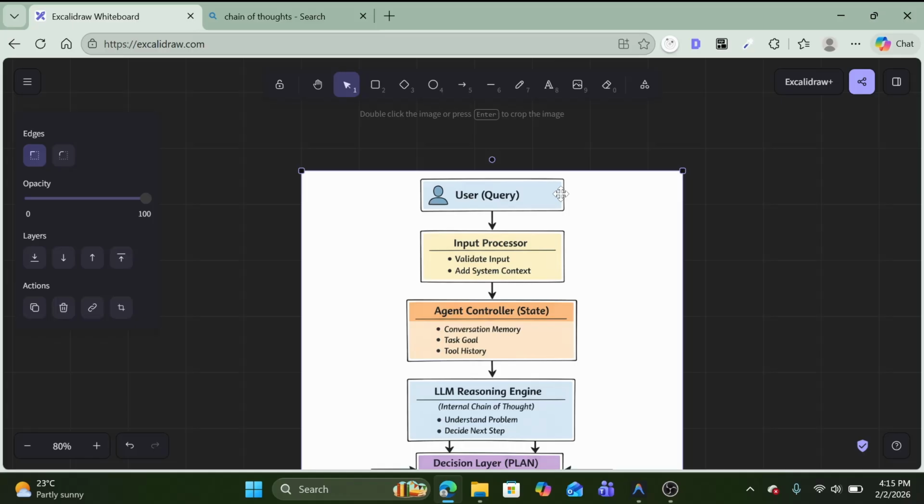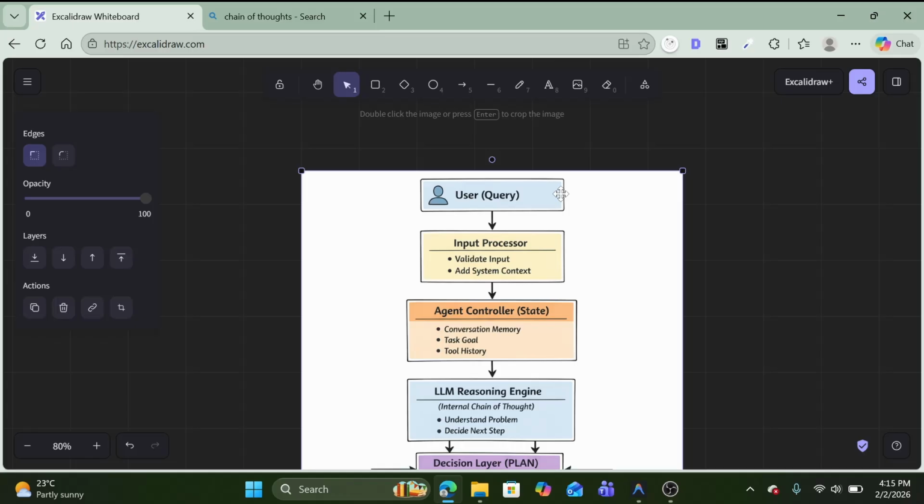After that, what happens? The input processor first validates that input, and we need to add some context here. We cannot directly pass that text to our LLM, so we do some changes. Of course we are not going to modify the user query. We need to add some context, like this is the system prompt with the role system, and also append that this is the user role and that query.